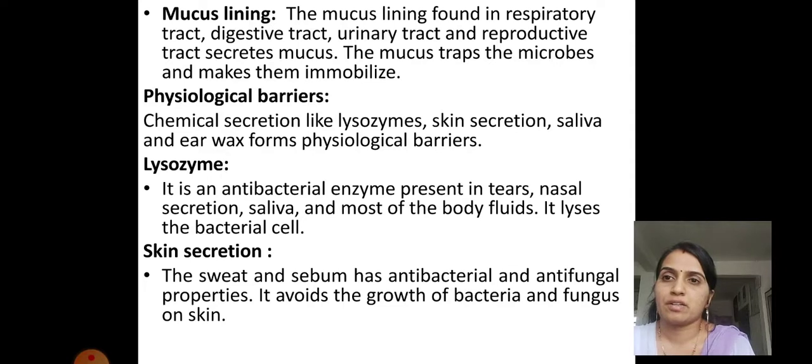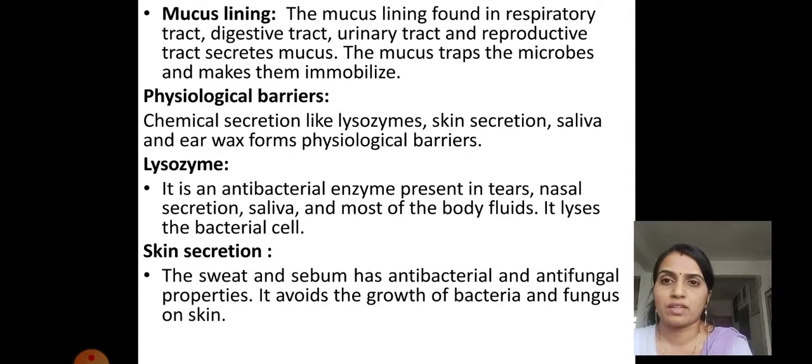Physiological barrier. Chemical secretions like lysozyme, skin secretion, saliva and earwax form the physiological barrier. These are the different substances which are synthesized and called physiological barriers.